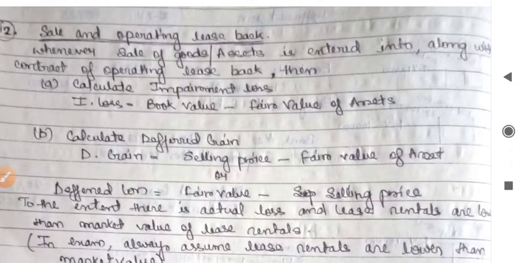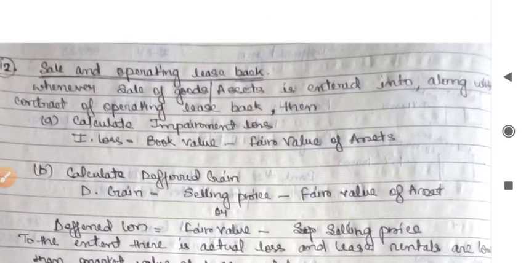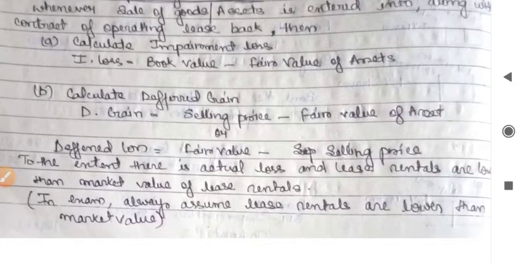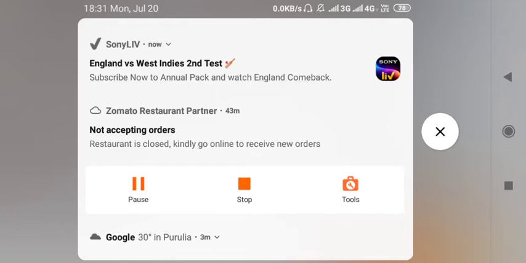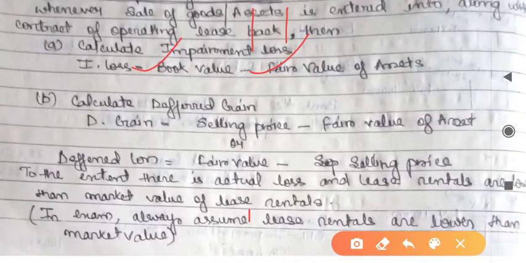Similar concepts are followed in sale and operating lease back. Whenever a sale of goods or assets is entered into along with a contract of operating lease, then impairment loss arises. So the calculation: impairment loss is the difference between book value and fair value of an asset.